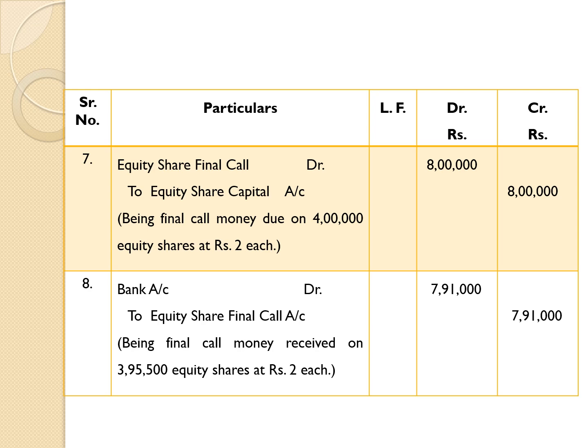final call money received. For that purpose, we are considering amount actually received. Hence, here amount due was shown on 4 lakh equity shares at rupees 2 each is equal to rupees 8 lakh. But here amount not received from 3 parties on account of final call.